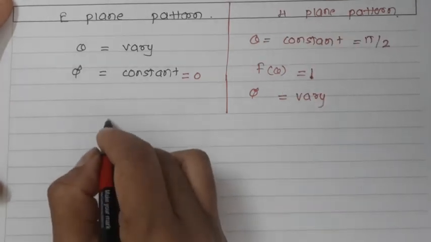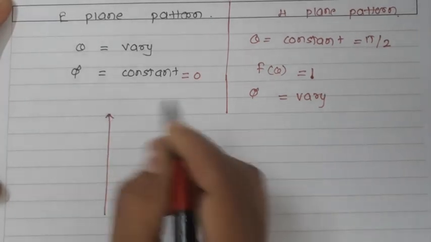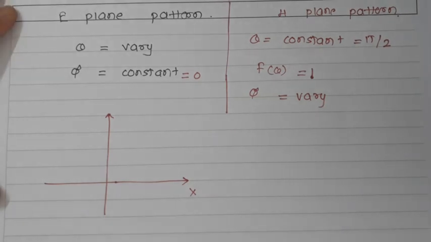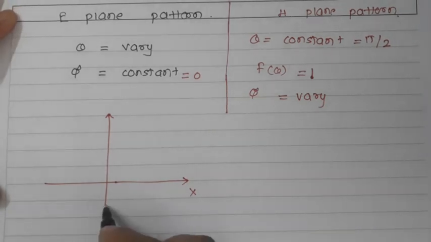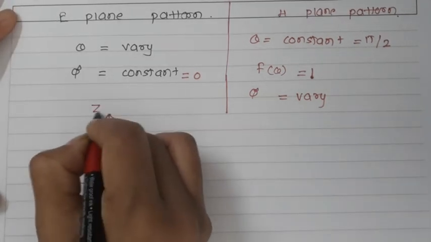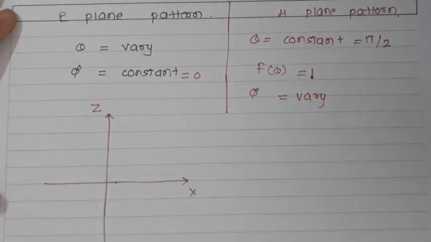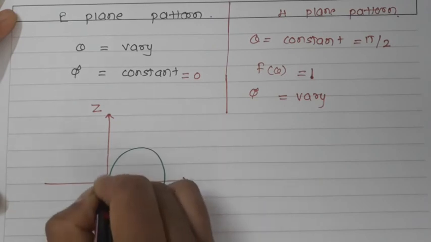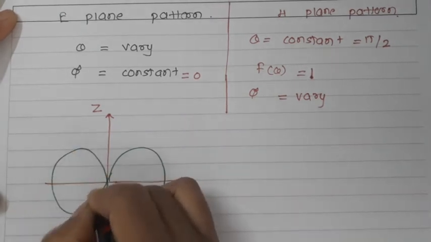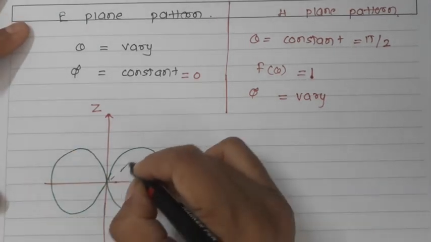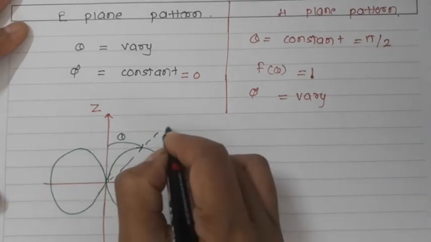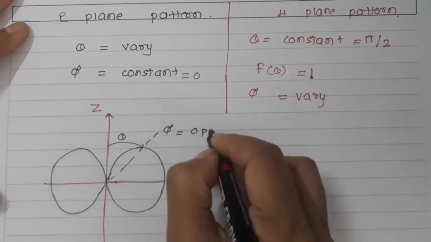If you talk about the E plane pattern, you will get the E plane pattern like this. So I can say this is the x coordinate and this will be the z coordinate. So I'll get the radiation pattern like this. If I draw the radiation pattern, I can say this is nothing but the phi is equal to 0 plane.